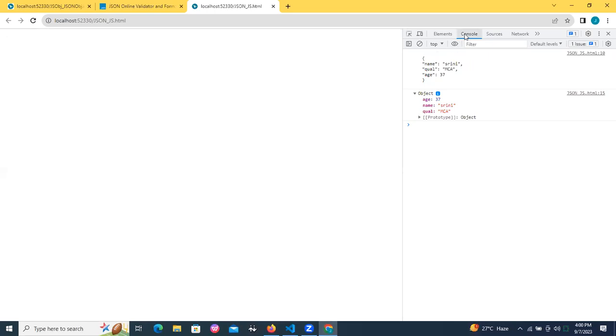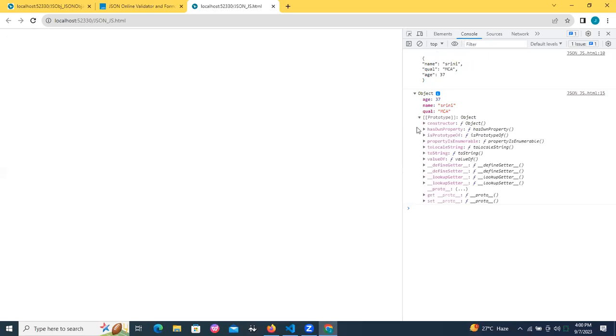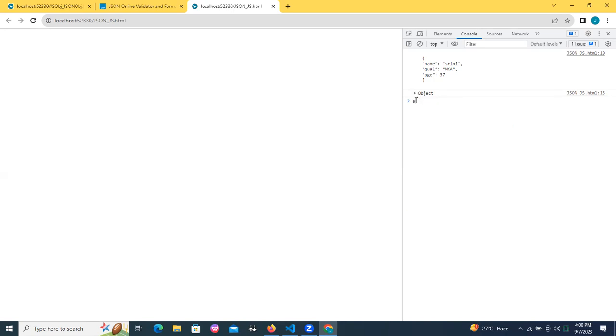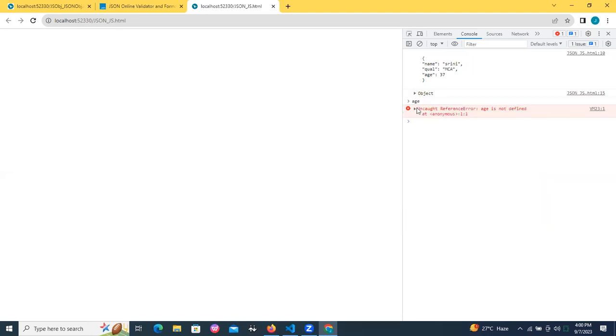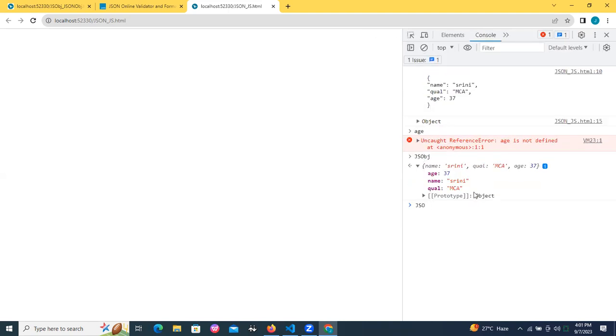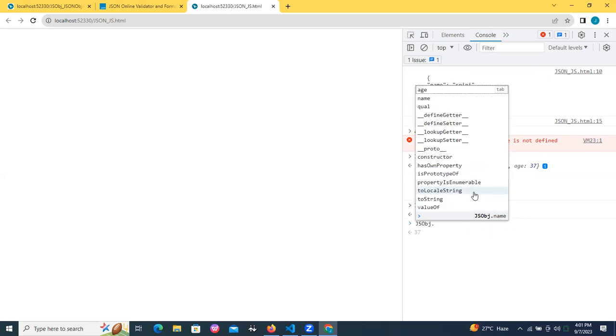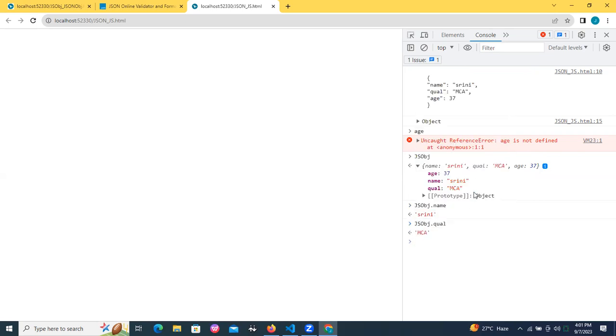So you will be having a console over there. Can I fetch the age here? How to fetch the age here? What is the age now? Okay, refresh. What is the object name here? JS object. We have JS object also. JS object has some data. Let me show the bigger one. Now let's go with JS object dot name. How to find the name? What is the name here? JS object dot qualification. Qualification is MCA.